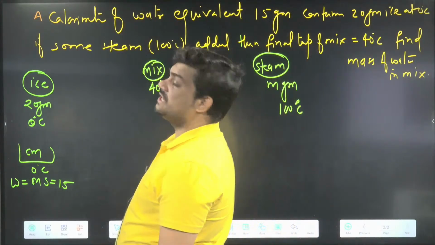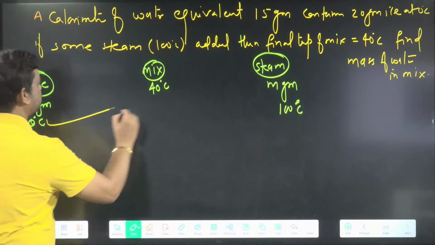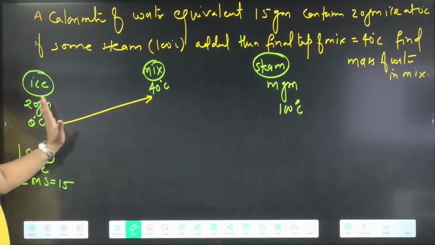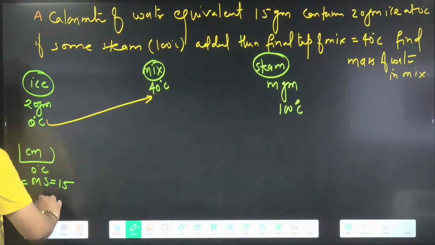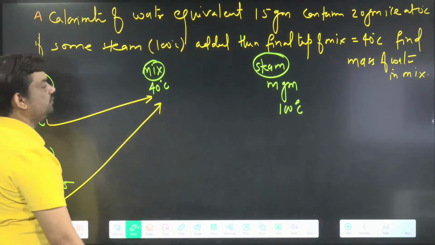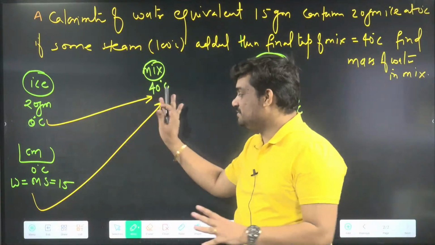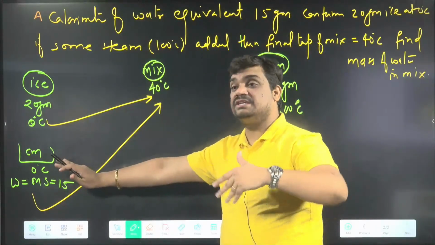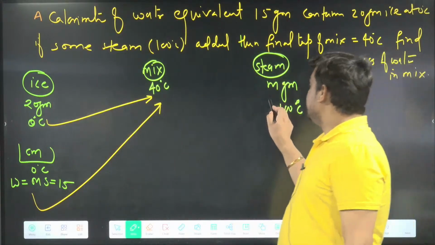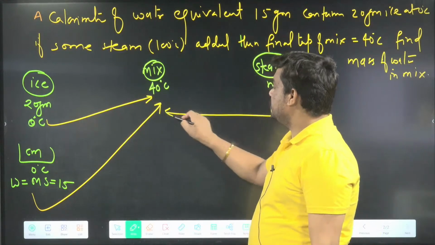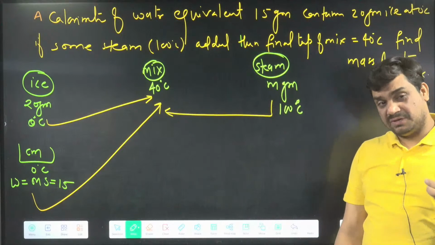Ice at the low temperature is going to absorb the energy, and this ice will be converted to 40 degrees Celsius water. This calorimeter also will be converted to 40 degrees Celsius, meaning the calorimeter temperature also increases from 0 to 40 degrees Celsius. And the steam will condense into 40 degrees Celsius water. So let's calculate all the energy.